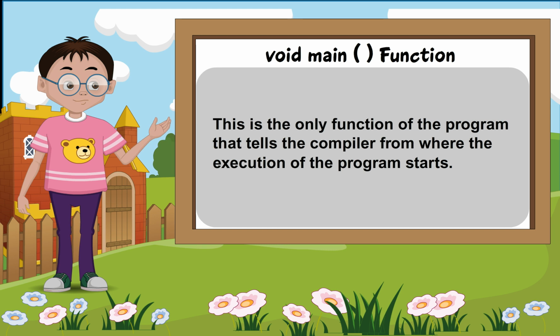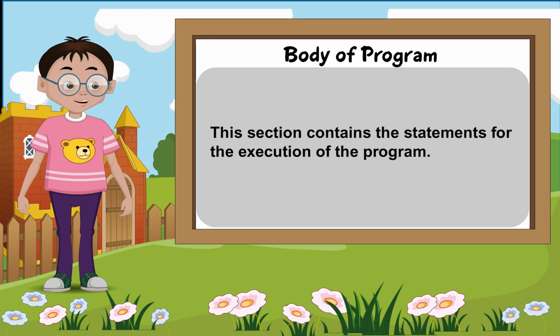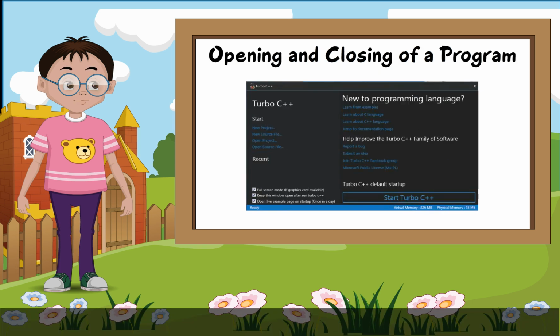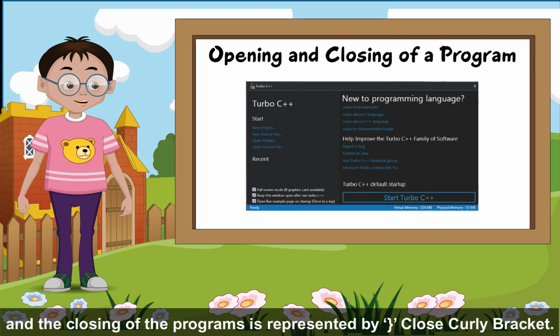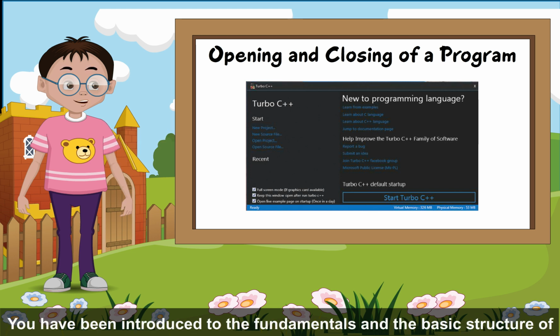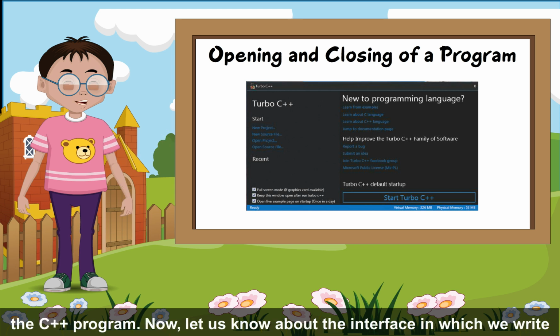Body of program. This section contains the statements for the execution of the program. Opening and closing of a program. The opening of the program is represented by an open curly bracket and the closing of the program is represented by a close curly bracket. You have been introduced to the fundamentals and the basic structure of the C++ program.